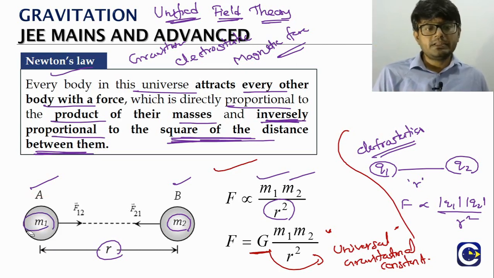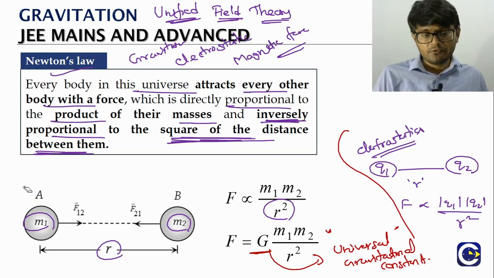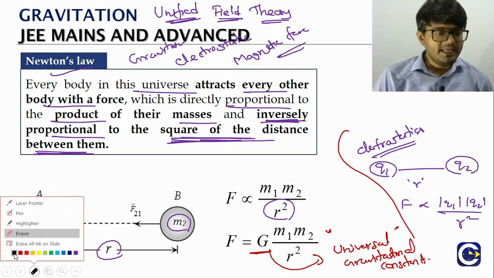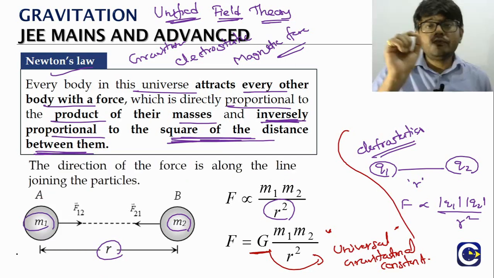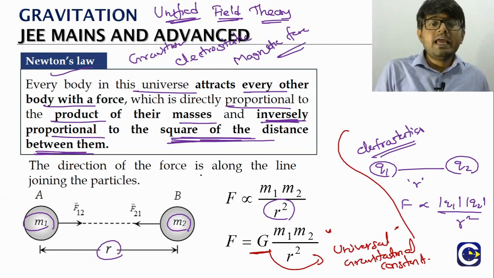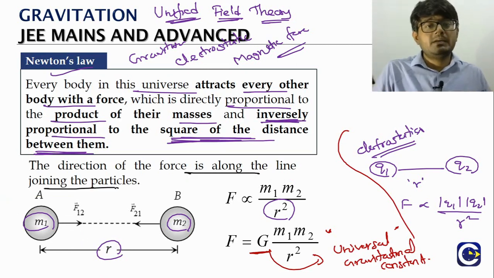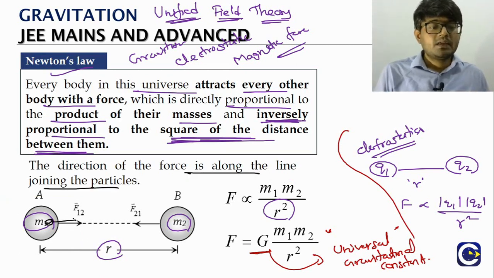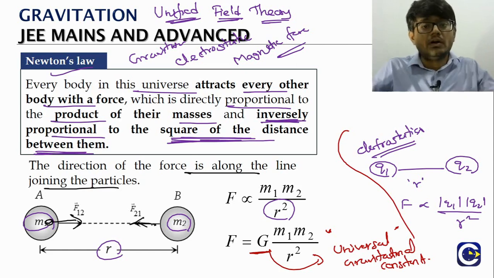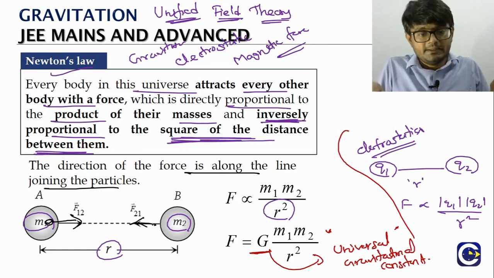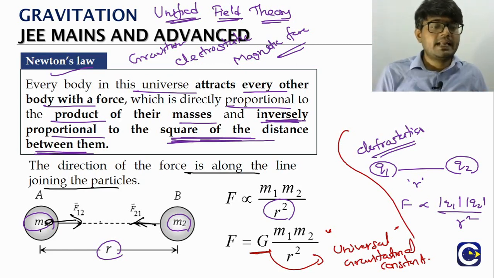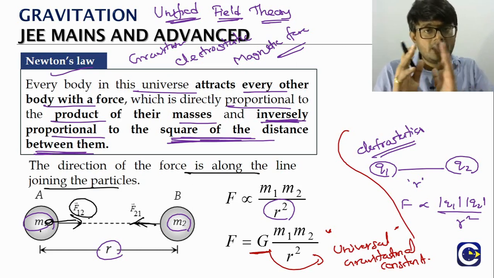Now one more important thing about the gravitational force is that the force will be acting along the line joining the particles. Means the force will be acting along the line on which the two particles are present. You can see here M1 is attracted by M2. That's what we call F bar 1,2.